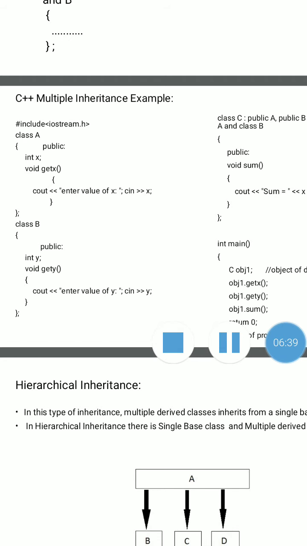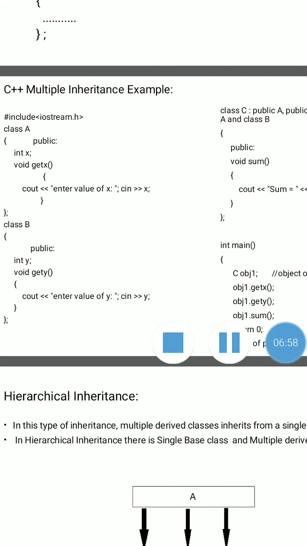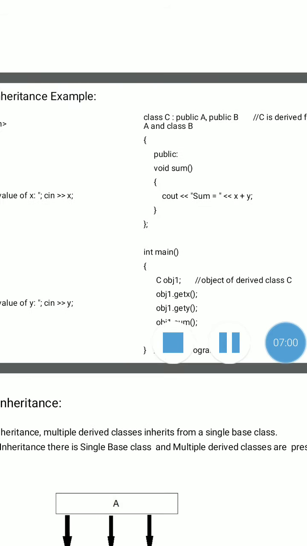I repeat it again. The data members and member functions which are declared in the public section, or declared as public, are directly accessible anywhere in the program. So here we access X and Y, both data members of classes A and B, directly in the derived class function. The derived class function name is sum.